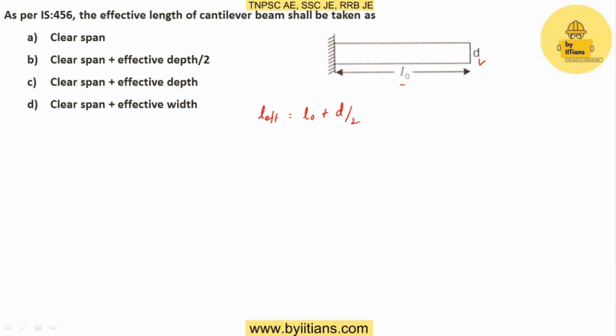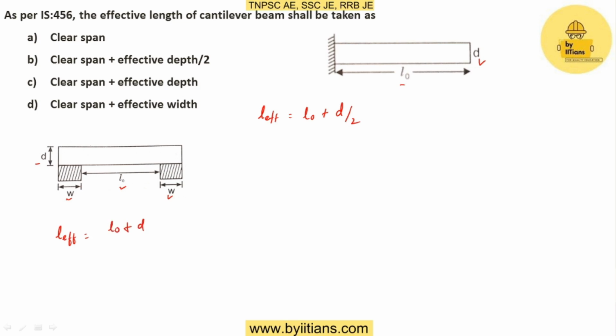So this is my L effective for the cantilever beam. In case they ask for a simply supported beam, consider this beam as simply supported. It has a clear span of L0, the width of the support is W at both ends, and the depth of the beam is D. For this case L effective will be given as L0 plus D or L0 plus W, whichever value is minimum.